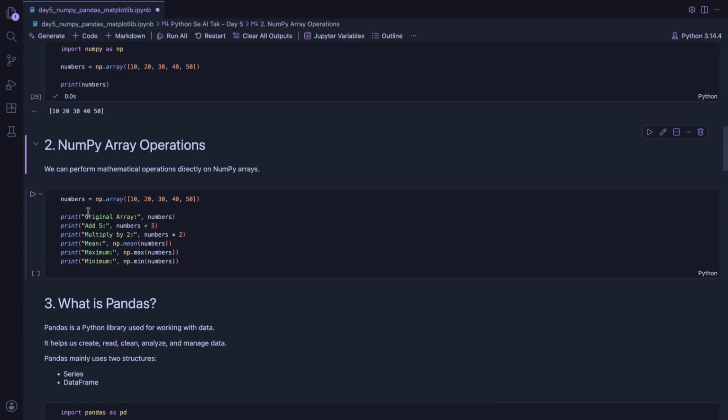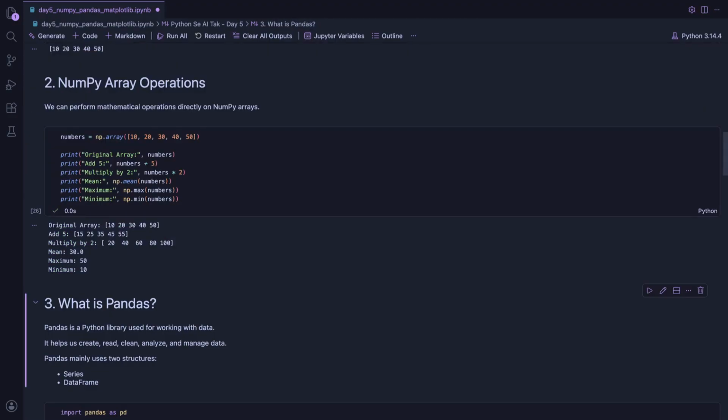Here we are doing different operations. Here original array shows our numbers. When we add 5, NumPy adds 5 to every number. When we multiply by 2, every number becomes double. So mean gives average, then maximum gives the largest value, and minimum gives the smallest value. See the output. So NumPy makes number operations very easy.